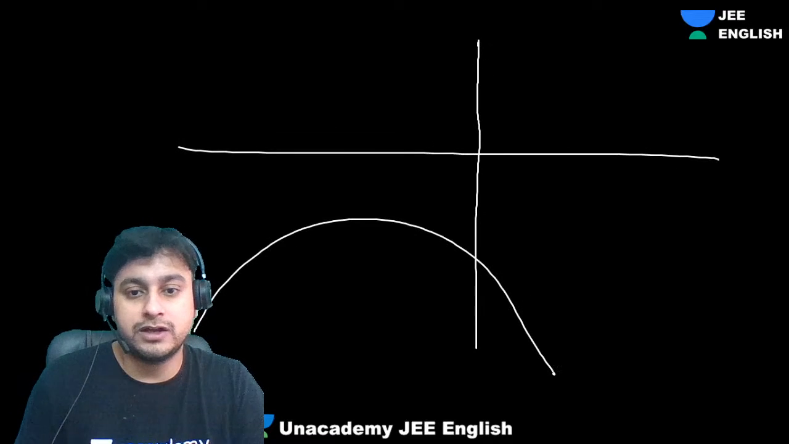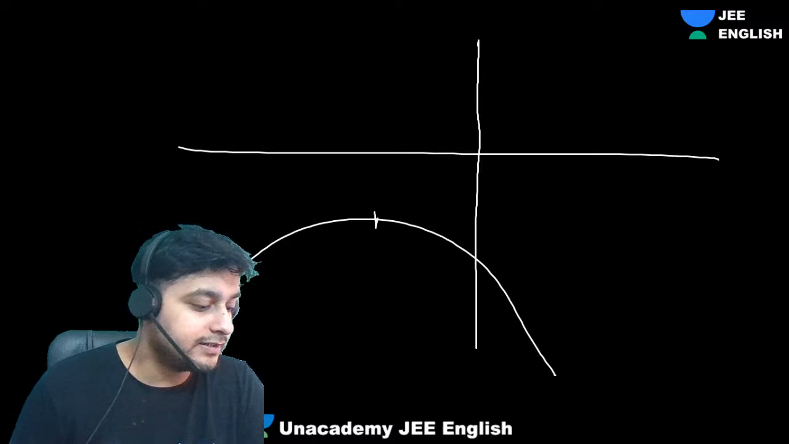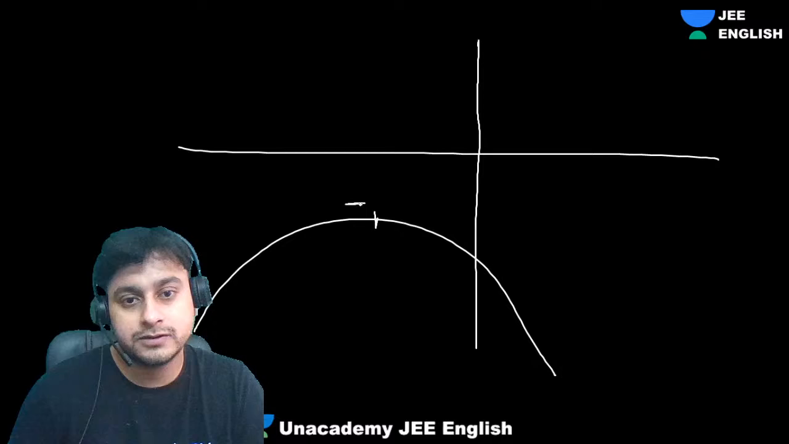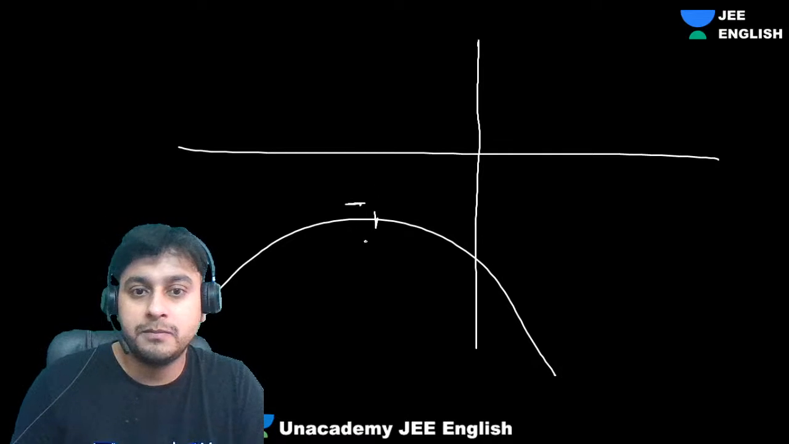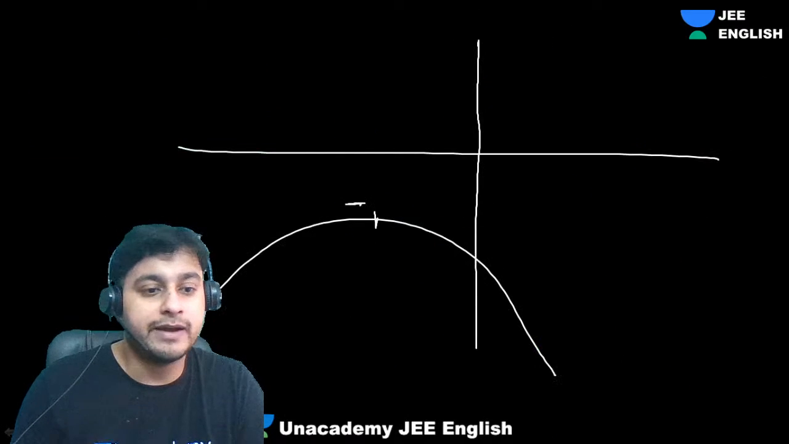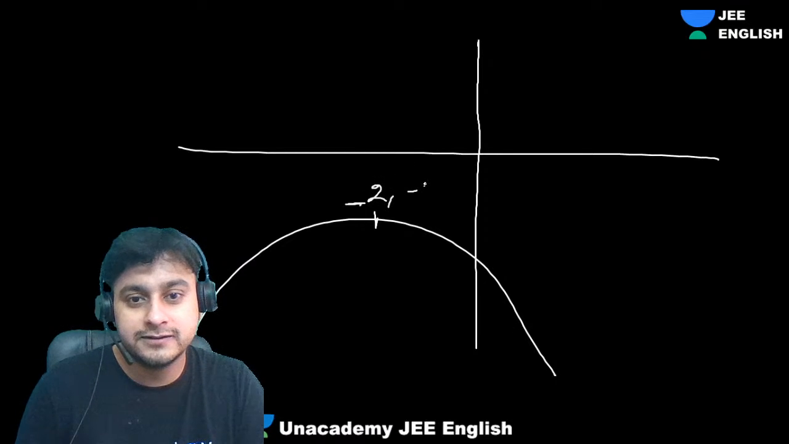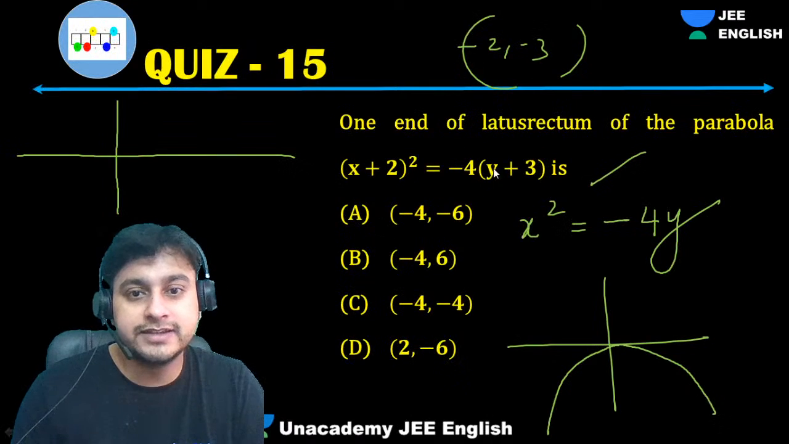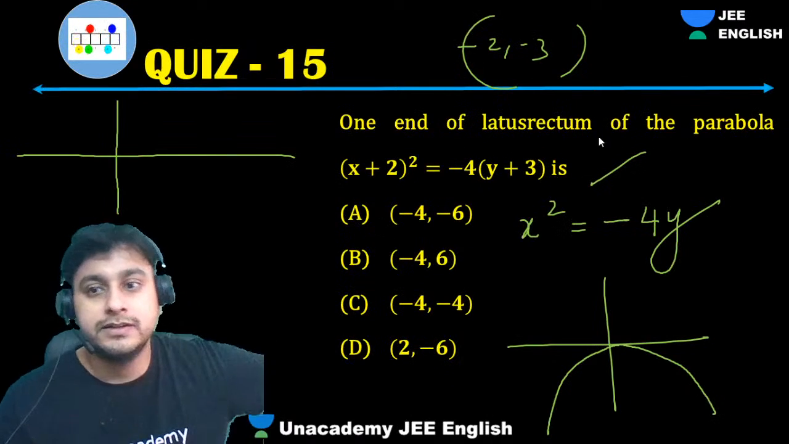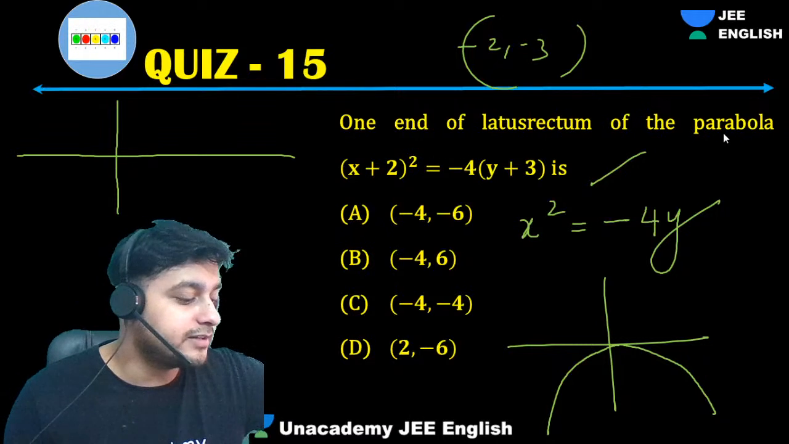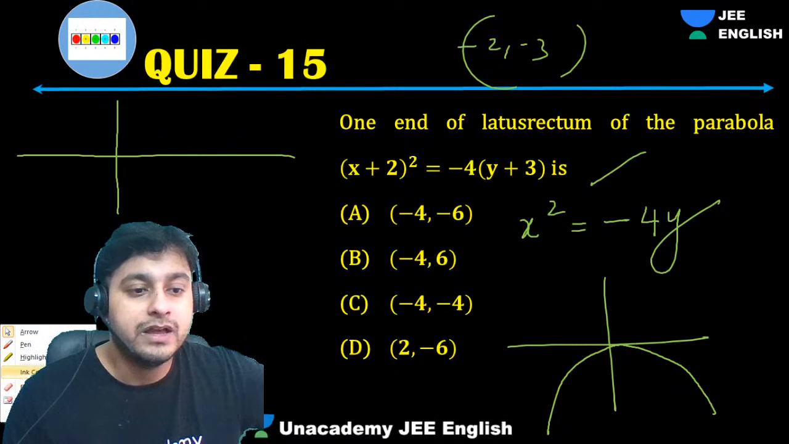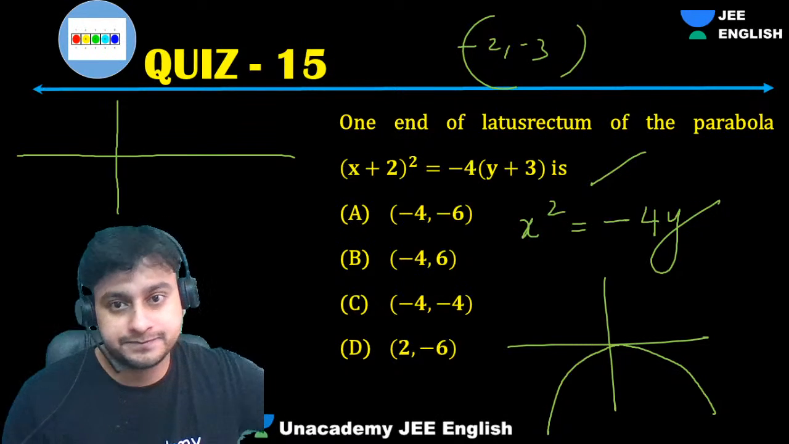This is my parabola. So vertex is at, hello Drishti, how are you? Everything good? So this will be minus 2 comma minus 3. Okay, now what they're asking is the one end of the latus rectum coordinate. They're asking us the coordinate, guys. What is the latus rectum length?